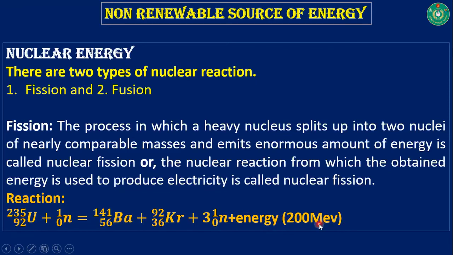Boys, it should be noted that the amount of energy is 200 mega electron volt and it is emitted from only one nuclear fragment. And mega electron volt is another unit of work or energy.